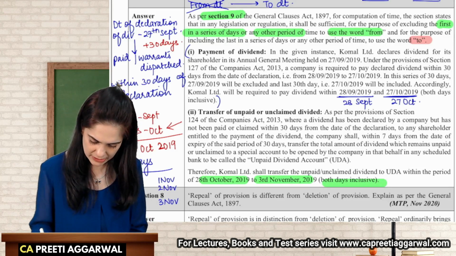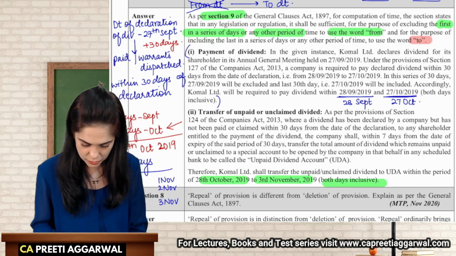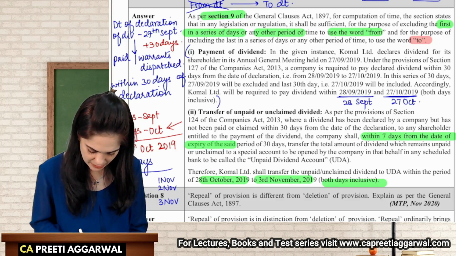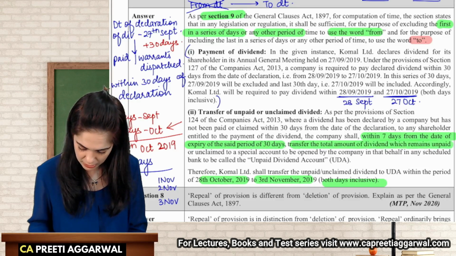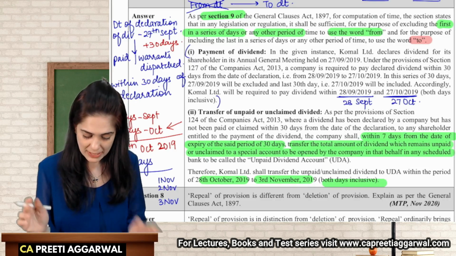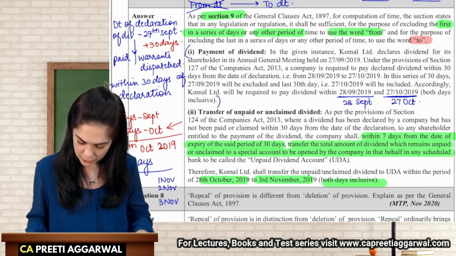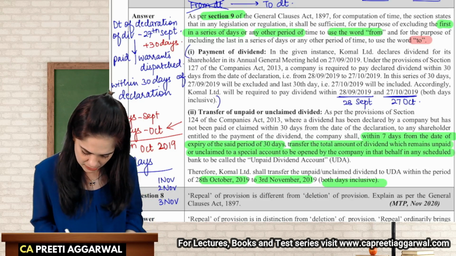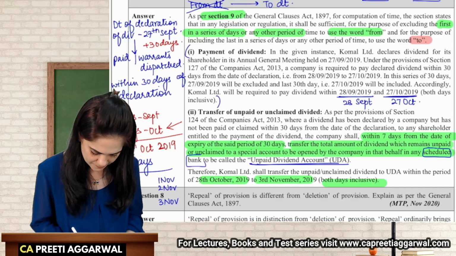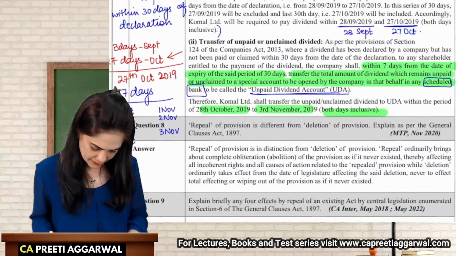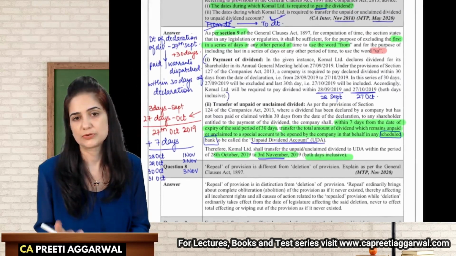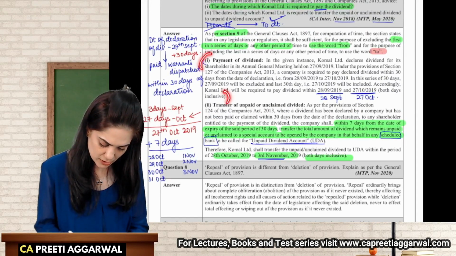So the due date is 27th. But if you do not pay the dividend or it is not claimed, then within 7 days from the expiry of the 30 days they shall transfer the total amount to the unpaid or unclaimed dividend account. Firstly, this will be a separate bank account. Secondly, it is to be opened in a scheduled bank. All right. So the date will be 3rd of November. So you have to show this calculation, like how they have given it over here.